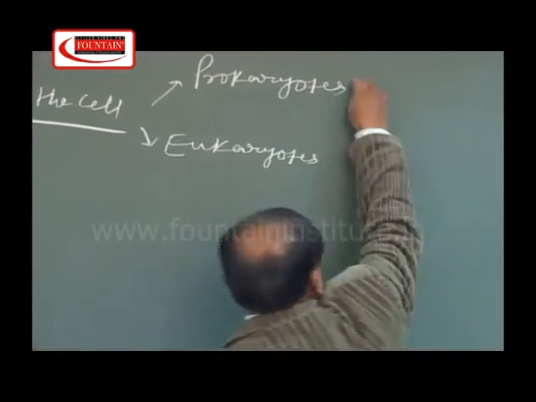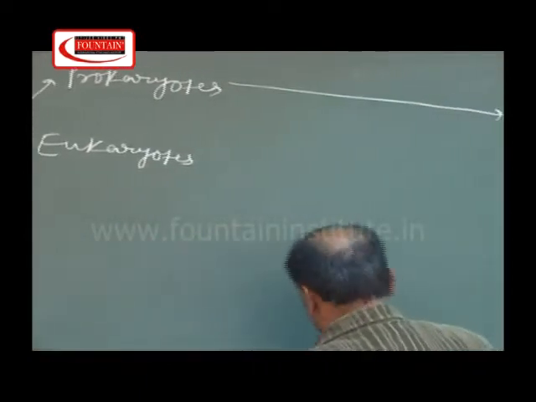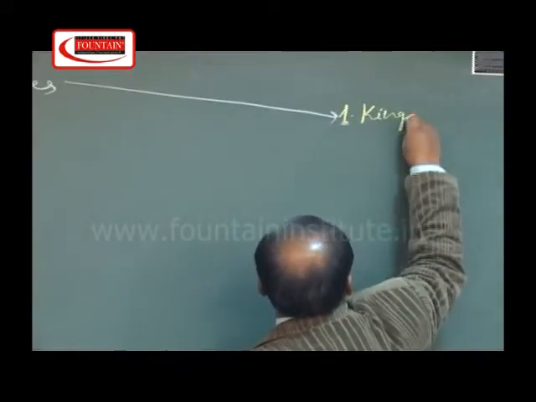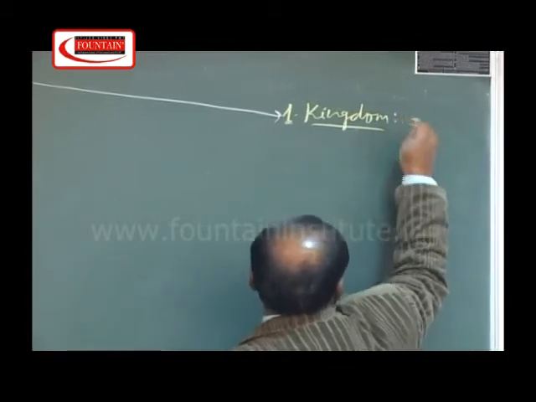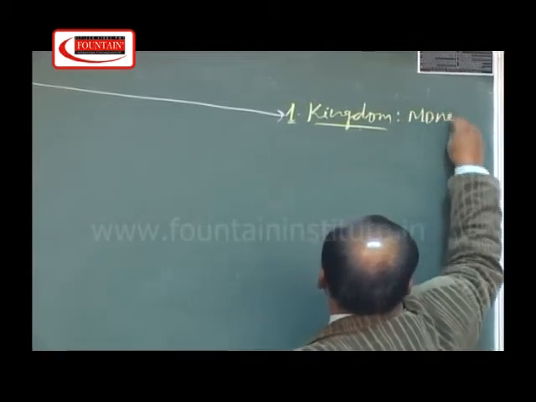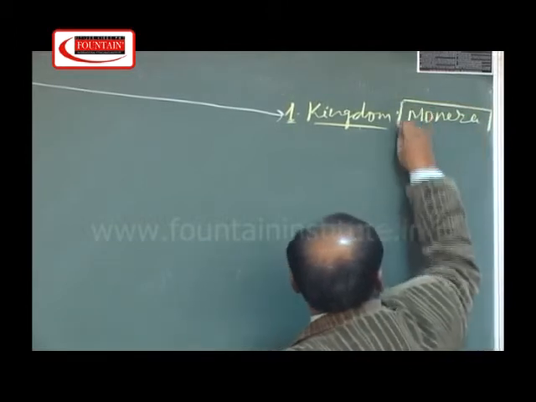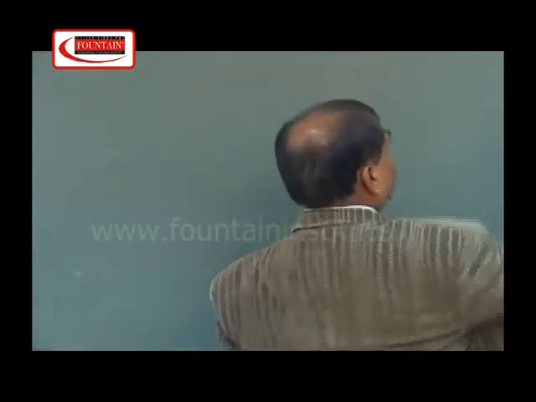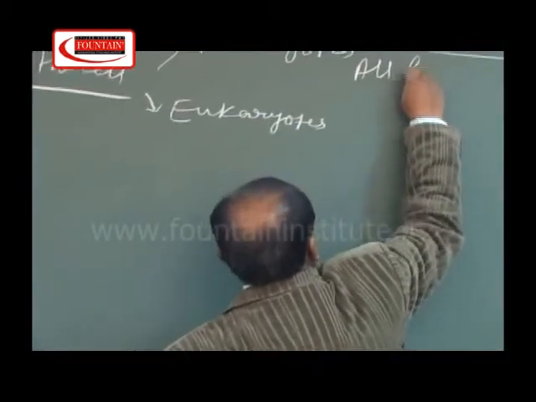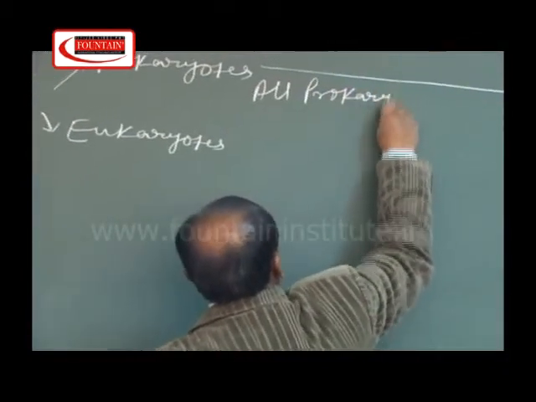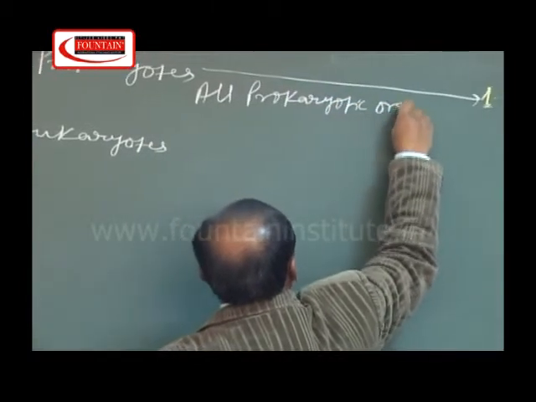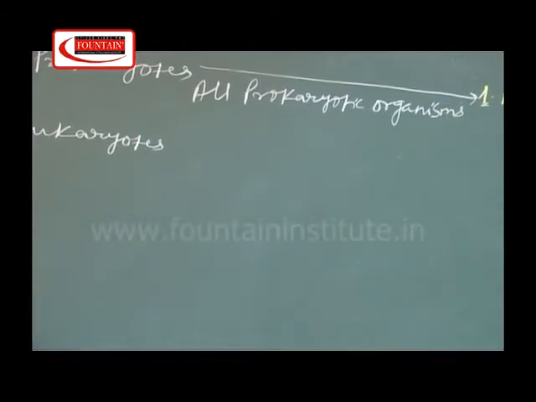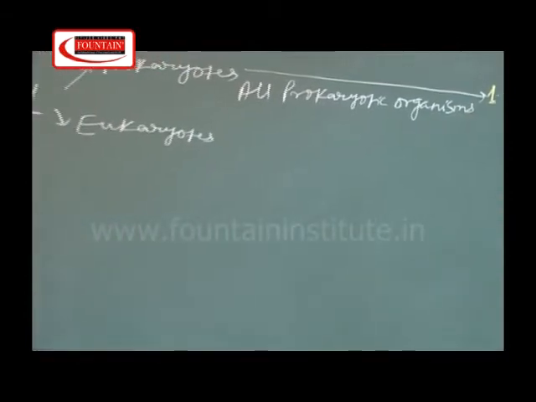On this basis, Whittaker formed the first kingdom, kingdom Monera. Kingdom Monera includes all prokaryotic organisms. So, the rest of the 4 kingdoms will contain only eukaryotic organisms.